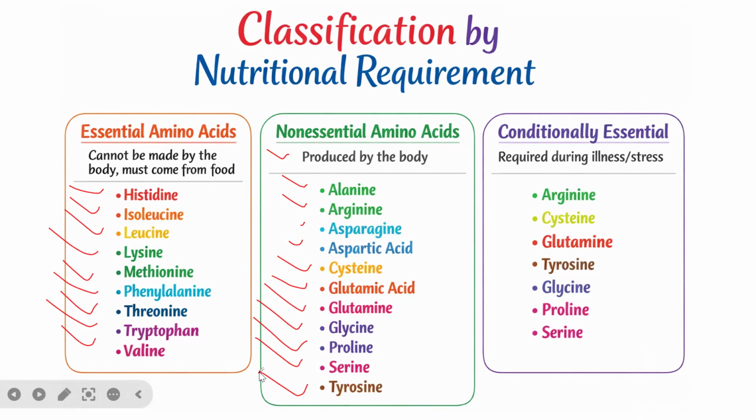And then we have conditionally essential amino acids. These amino acids are usually required during illness and stress. So we require them during illness and stress, and that is why they are called conditionally essential. So we have arginine, cysteine, glutamine, tyrosine, glycine, choline, and serine. So these are conditionally essential amino acids.